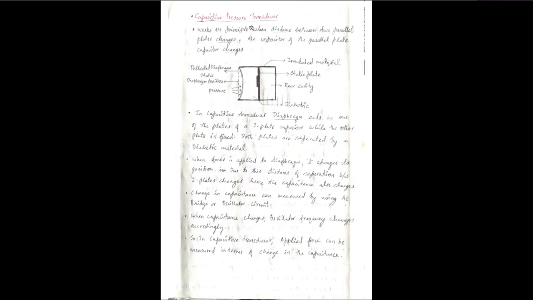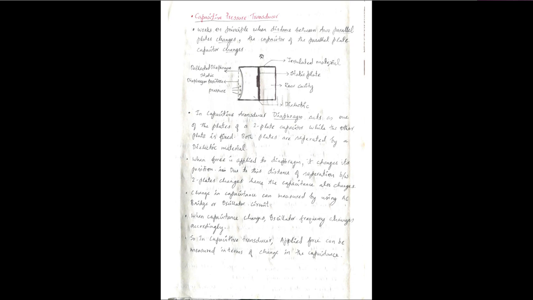In the case of capacitive pressure transducers, the distance between the two parallel plates changes. Based on that distance D changing, the capacitance of the parallel plate capacitor changes.